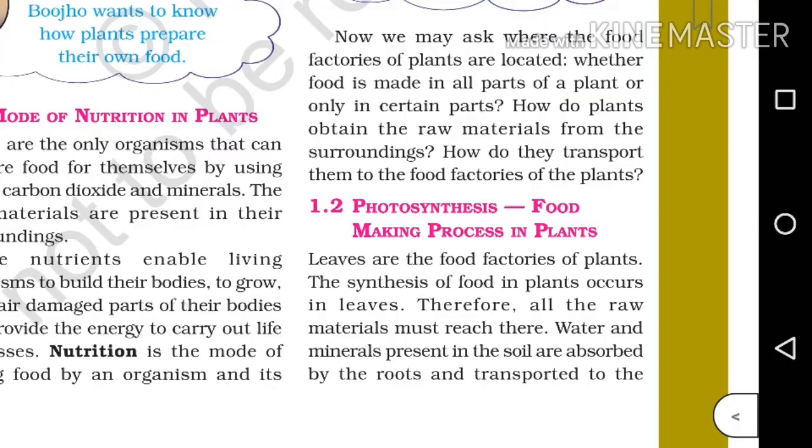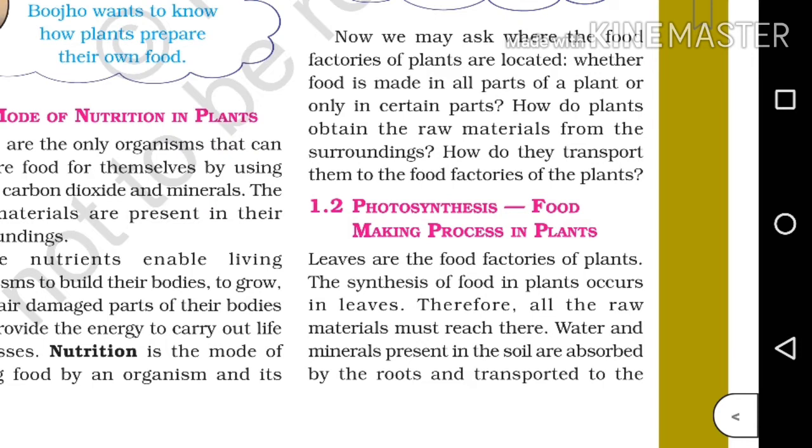Okay. Now we may ask where the food factories of plants are located, whether food is made in all parts of a plant or only in certain parts. How do plants obtain the raw materials from the surroundings? How do they transport them to the food factories of the plant?